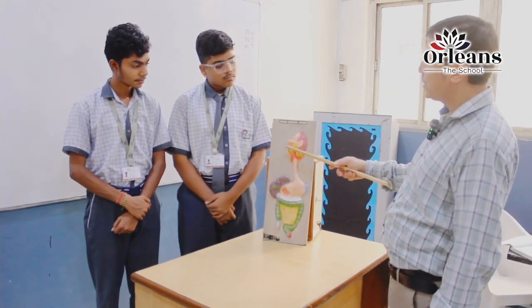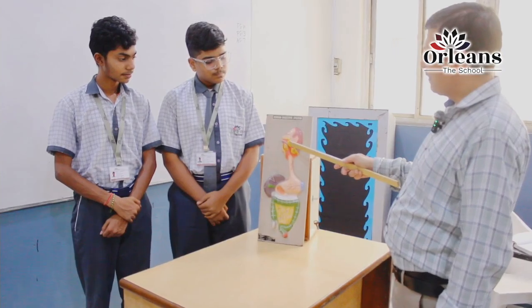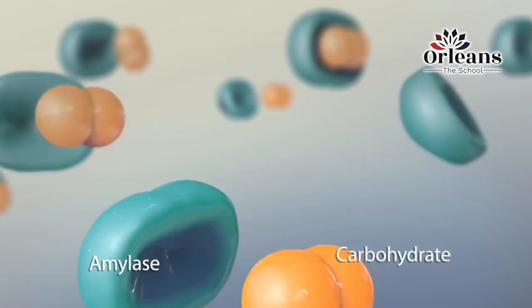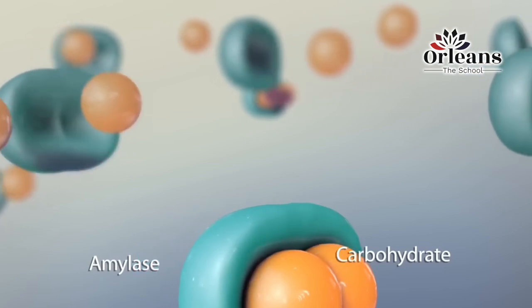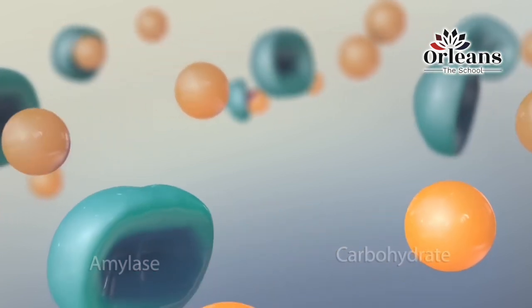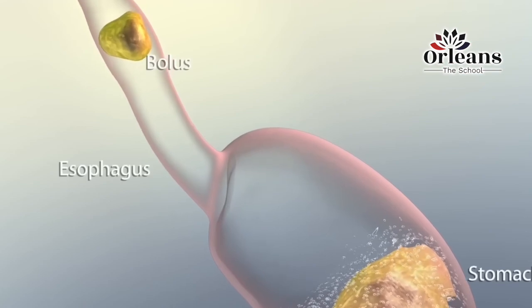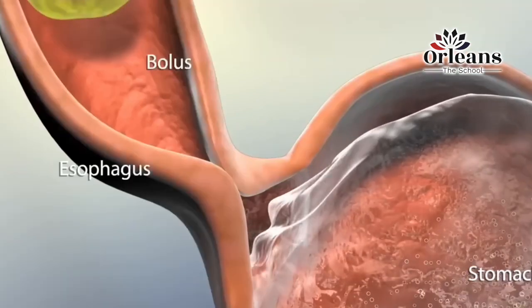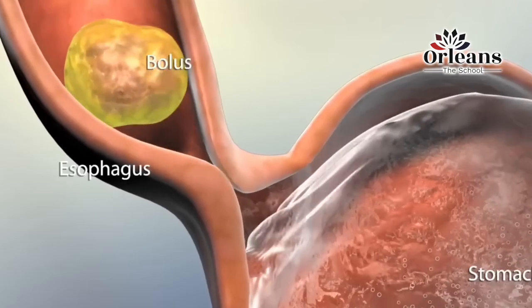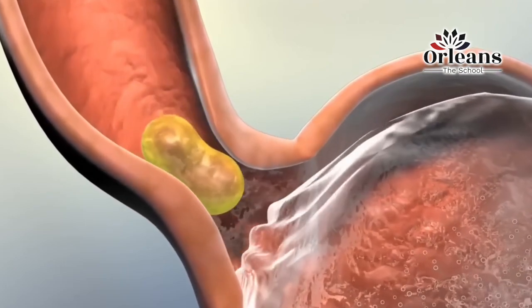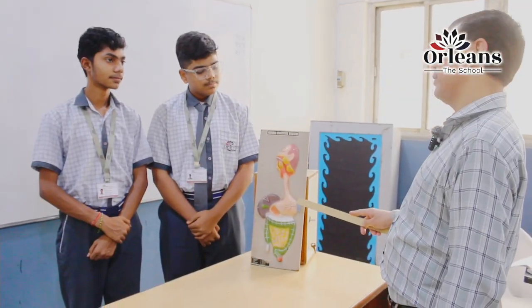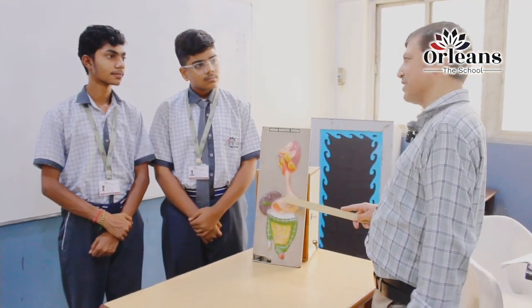The food enters from the buccal cavity, and from the buccal cavity the food moves to the food pipe, which is the esophagus. In the esophagus, there are peristaltic movements, regular contraction and relaxation movements. Those are called peristaltic movements. Due to this movement, the food passes through the food pipe, also known as the esophagus. The food reaches the stomach, right? And in the stomach, we have the digestive enzymes.